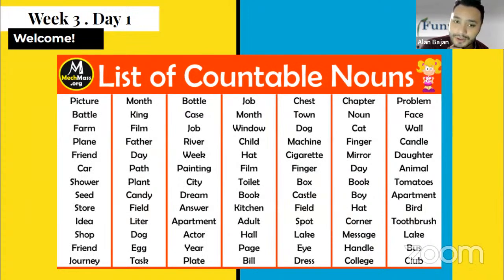We need to follow the list, because with our own thoughts we can't decide. It's like irregular verbs. We need to memorize the list. We can't explain why it's countable or why it's uncountable.